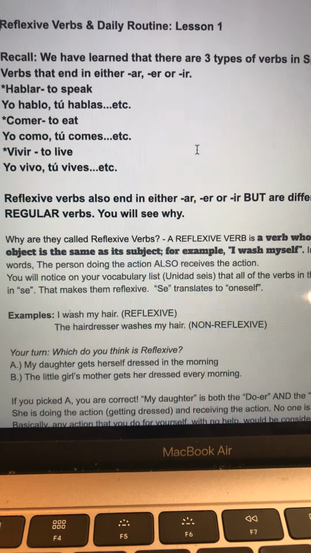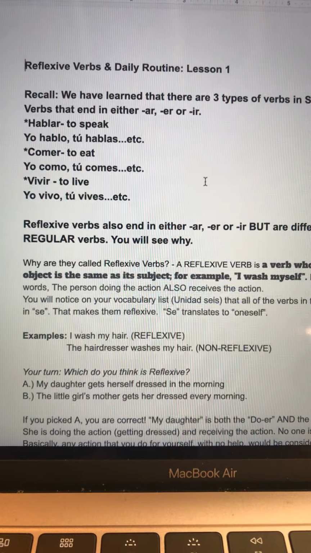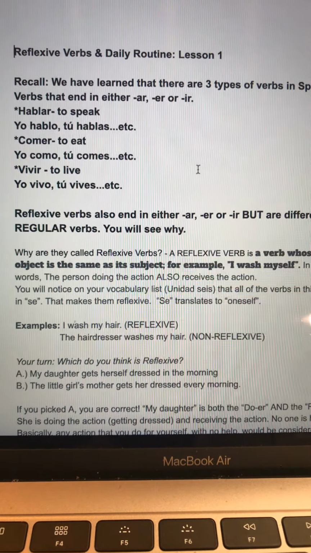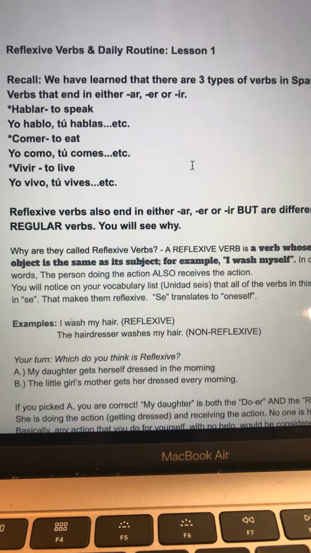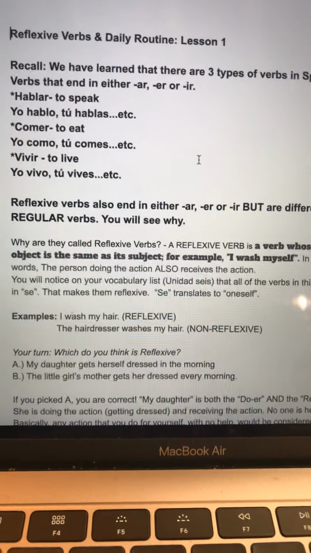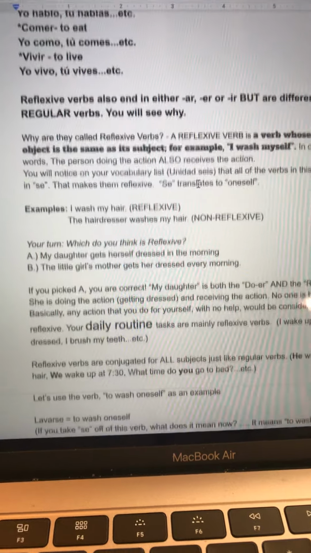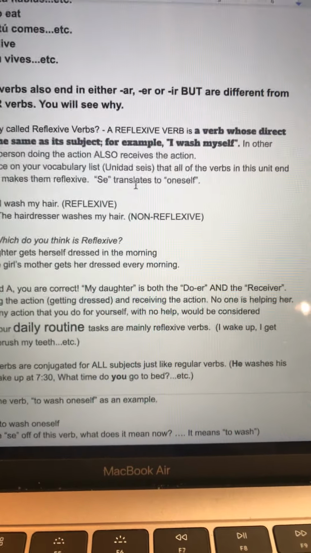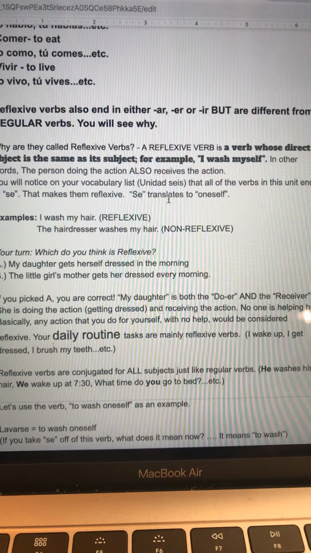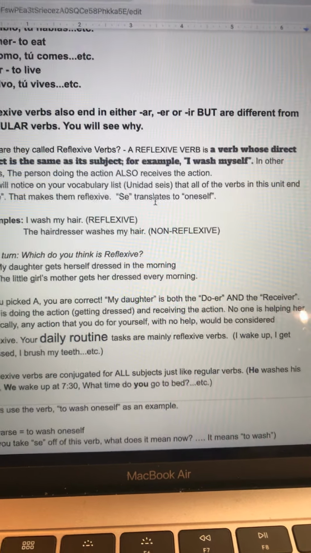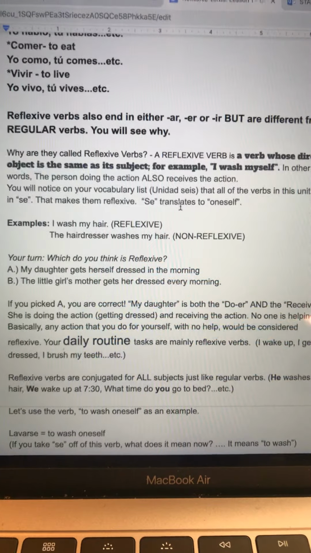So which do you think is reflexive out of these 2 sentences? Is it A, my daughter gets herself dressed in the morning? Or is it B, the little girl's mother gets her dressed every morning? If you picked A, you're correct. My daughter is both the doer and the receiver. She is doing the action, which is getting dressed, and she is also receiving the action. She is getting herself dressed. No one is helping her.